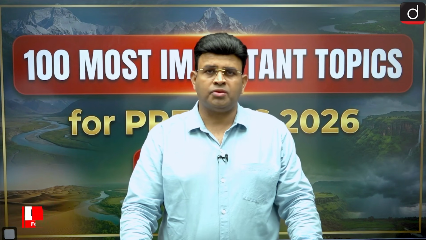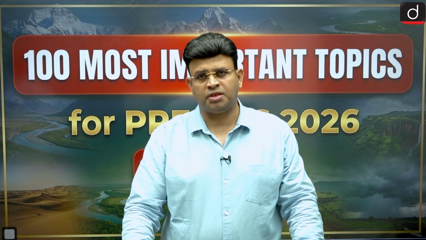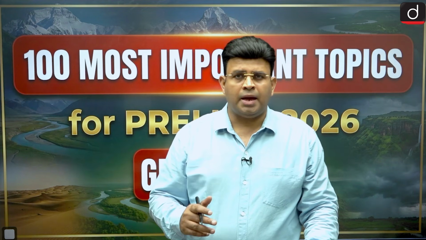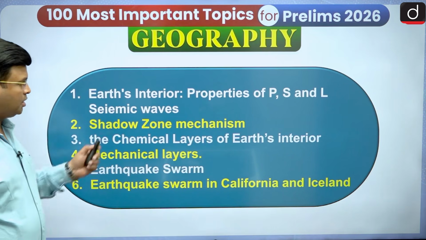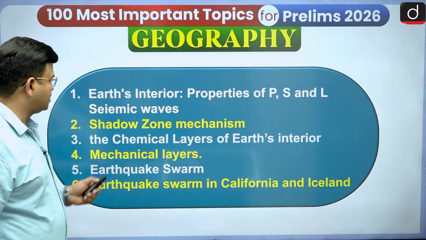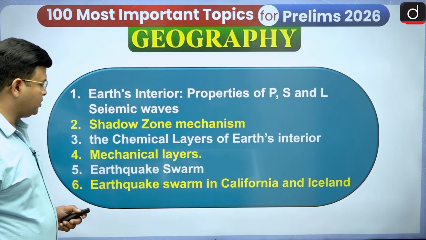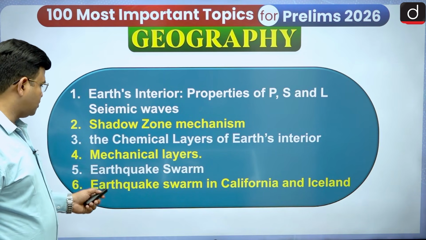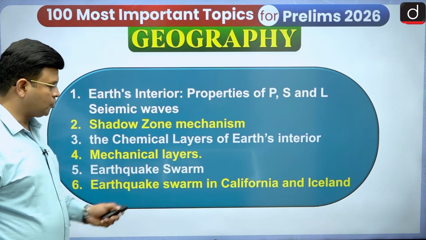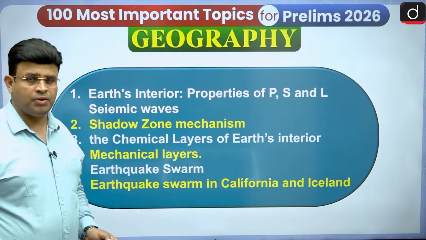We are discussing the 100 most important topics of geography for the 2026 prelims. In the first episode I gave some questions, so first I am going to answer those questions, and thereafter we will see some important topics today. In the last episode we saw P, S and L seismic waves, the shadow zone, chemical layers of the Earth's interior, mechanical layers of the Earth's interior, and earthquake swarms in California and Iceland.